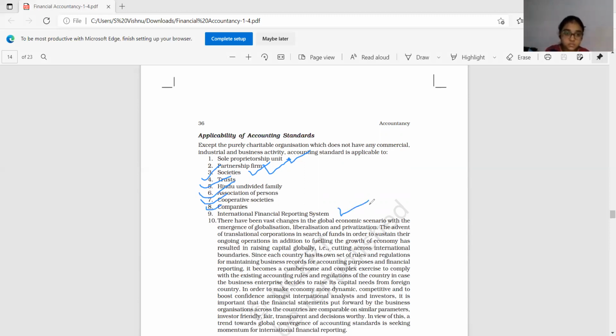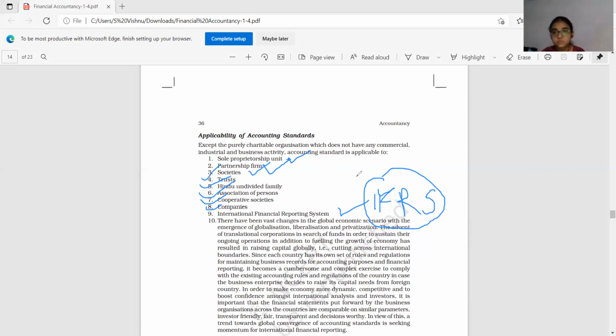For all these, accounting standards are applicable. International financial reporting system is otherwise known as IFRS. This system is applicable to the entire world.